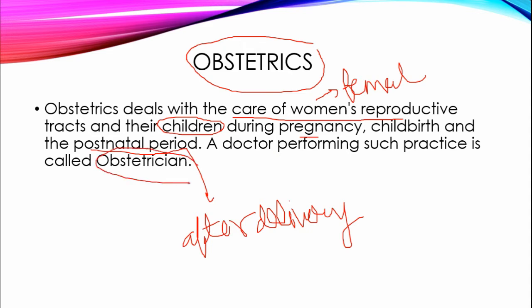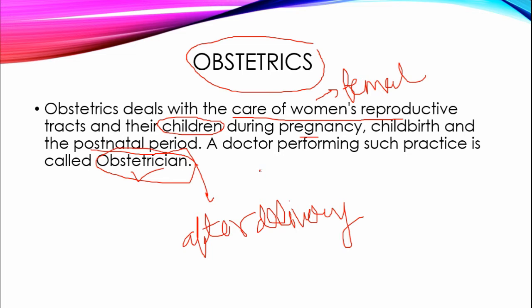So obstetrics mainly deals with the care of women's reproductive tract and their children during pregnancy, childbirth and the postnatal period, and the doctor performing such practices is known as an obstetrician. That is the definition of obstetrics and obstetrician.